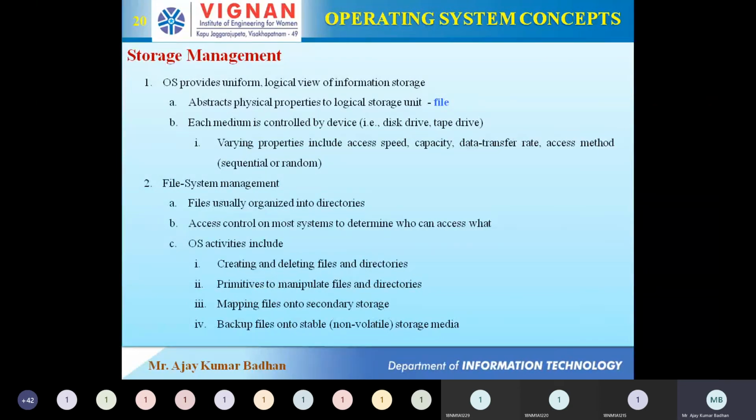So see how much responsibility this operating system has. In the same way, backing up files on a stable storage device. Stable storage is nothing but your secondary storage device. So again, backup has to be taken, right? Suddenly there is a power failure. How are you going to get the data back? Definitely there should be some kind of backup.